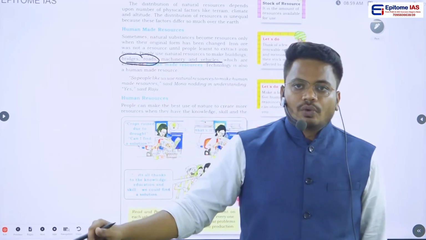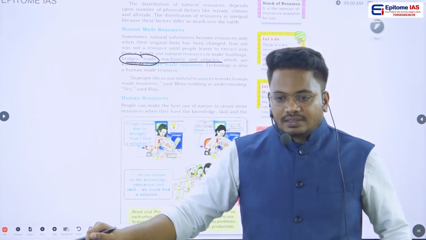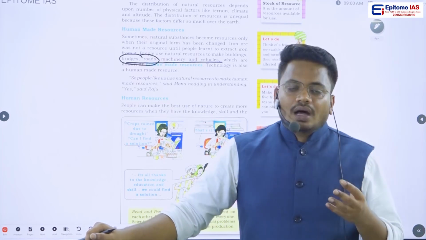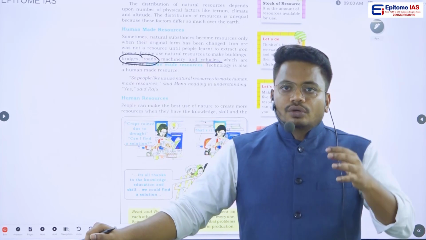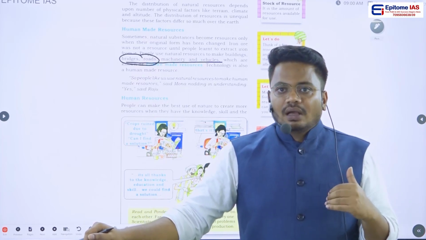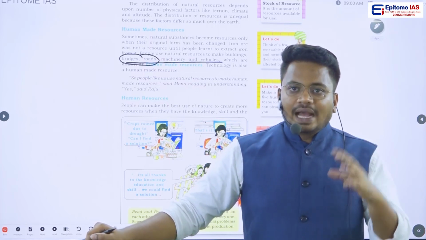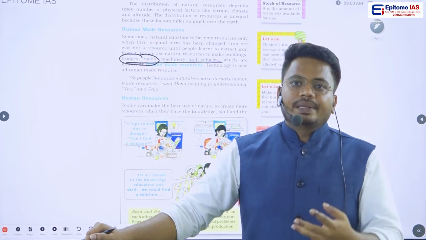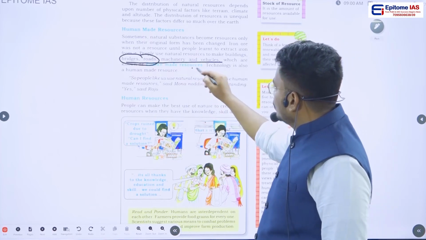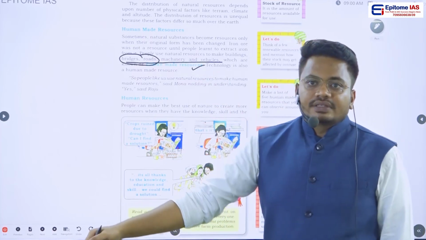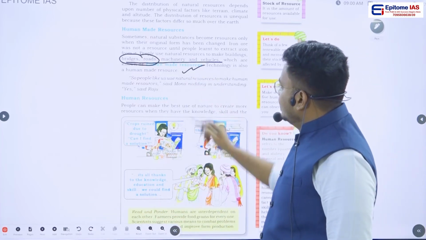So in order to construct a road, what do we have to do? We have to cut all the trees, and then we have to clear the ground. Then we have to use the other materials which are used in the construction of a road. So the point here is, when we are making man-made resources, obviously the natural resources are transformed. The resources which human beings make in order to make their life easier, that particular resource we can call human-made resources. And technology is also an important thing which human beings have created.